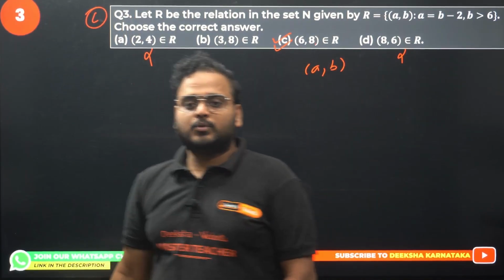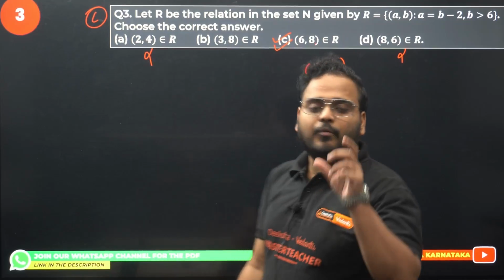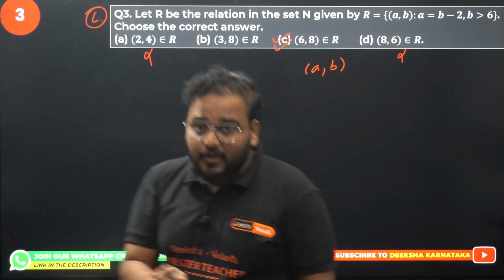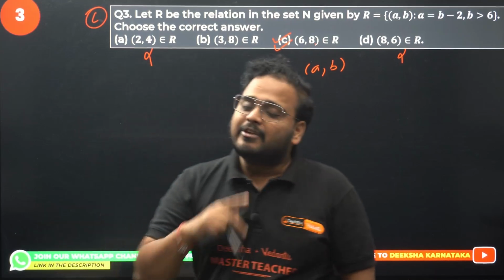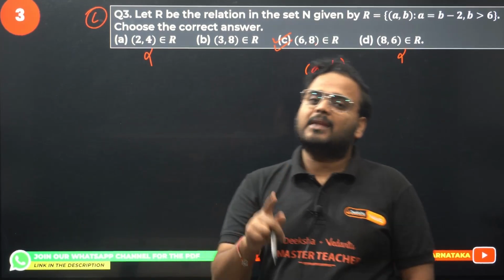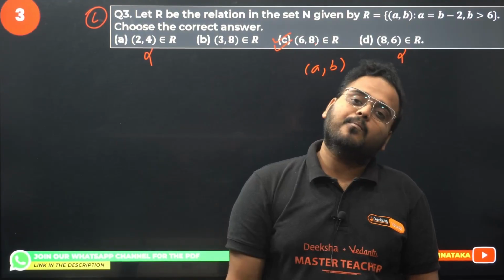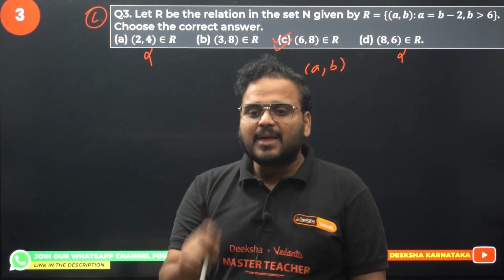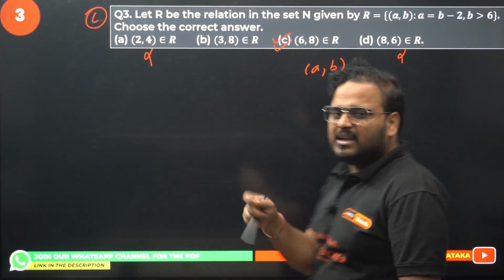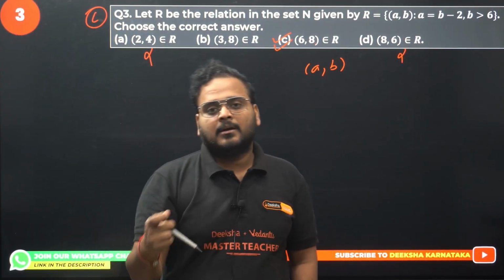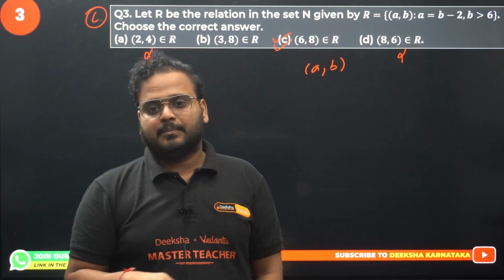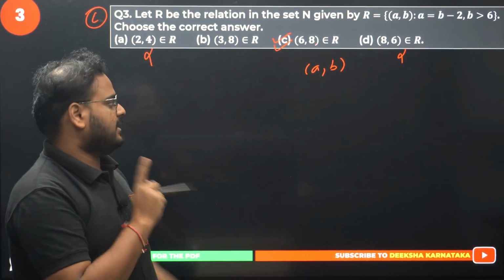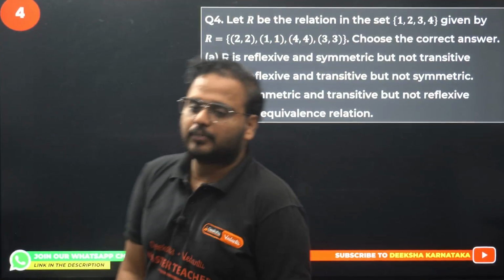Clear? Basically, what is the question? They're asking you to figure out which of these is one of the ordered pairs of the given relation R, which says that the element a is element b minus 2 and b has to be more than 6. Clear? It's very important to break the question statement into the easiest statements that you can understand and use in the problem carefully without making any mistake. So question number 3 is over. The answer is option C. Question number 4 now.